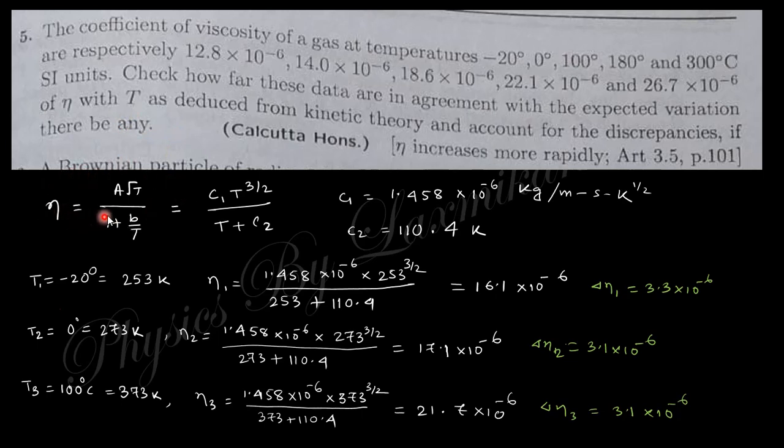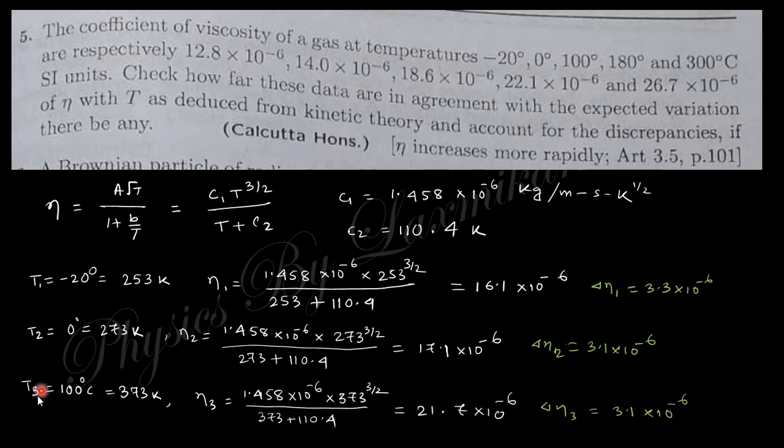So this is the Rutherford equation which relates the temperature and the coefficient of viscosity, where C1 and C2 are temperature constants. If you put the temperature as -20 degrees centigrade, that is 250 Kelvin, eta will be like that. For T2 the eta will be like that, for T3 eta will be like that, and this is the given eta. If you take the difference of this value with that one, you will get the difference of the eta values.